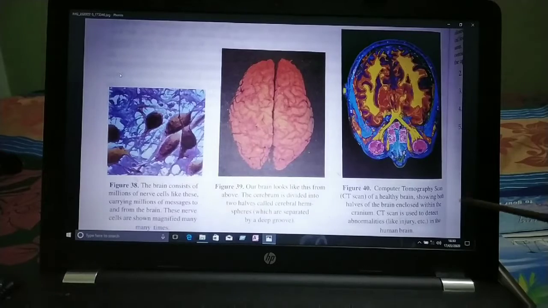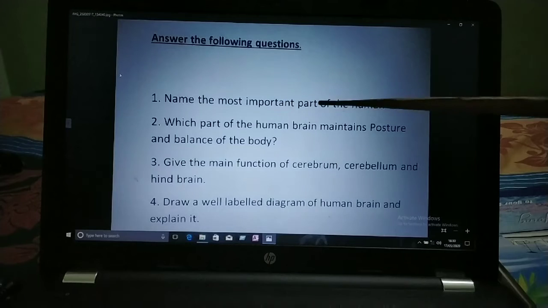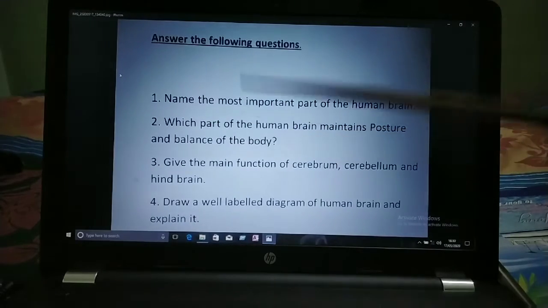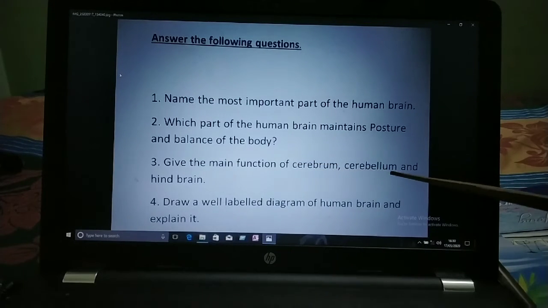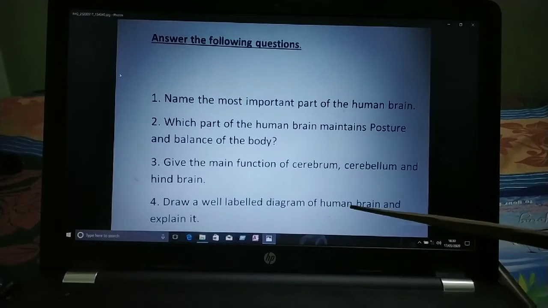So children, go through this all and try to answer these questions. Name the most important parts of the human brain. Which part of the human brain maintains posture and balance of the body? Give the main functions of cerebrum, cerebellum and hindbrain. Draw a well-labeled diagram of human brain and explain it.